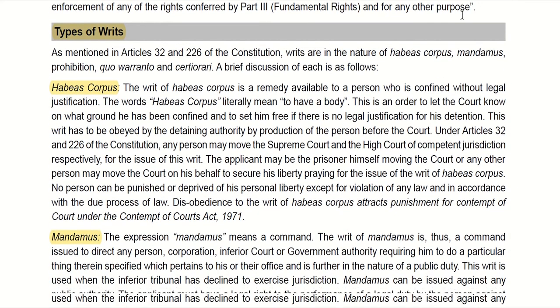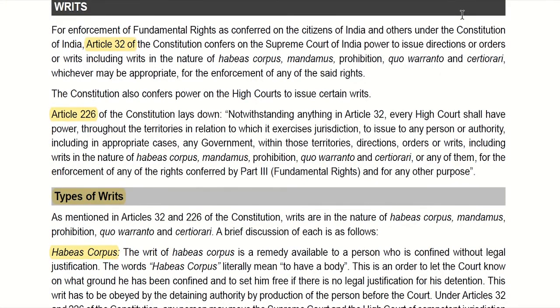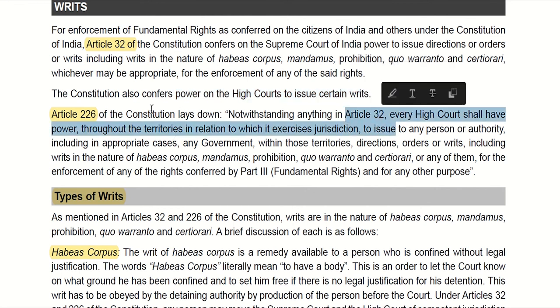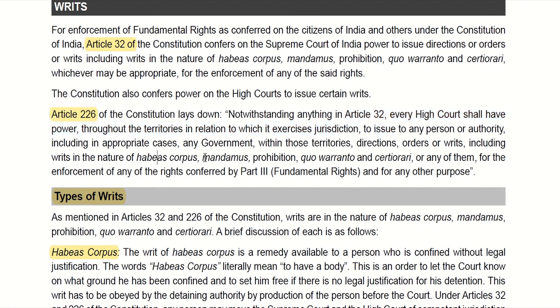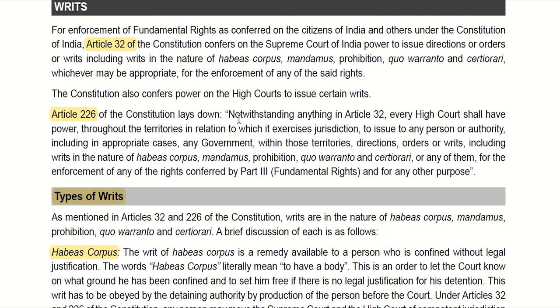The basic meaning of a writ is an order. An order by whom? An order by the Supreme Court and the High Court, and the Constitution gave the powers to these courts to give these orders under Article 32 to the Supreme Court and Article 226 to the High Court. Mentioning these articles is important for the answer. Writs or orders are given by the Supreme Court and High Court only when there is no remedy under any other law in India or the remedy under any other law is not sufficient.